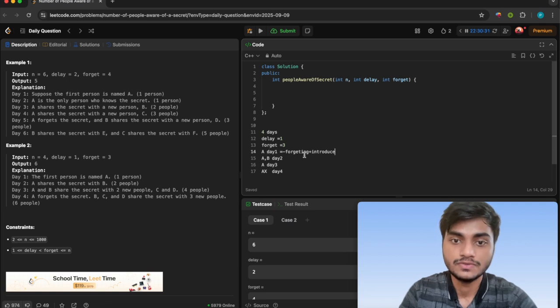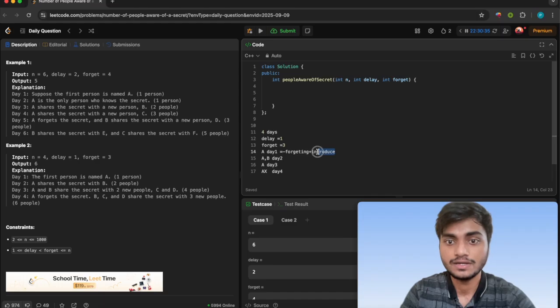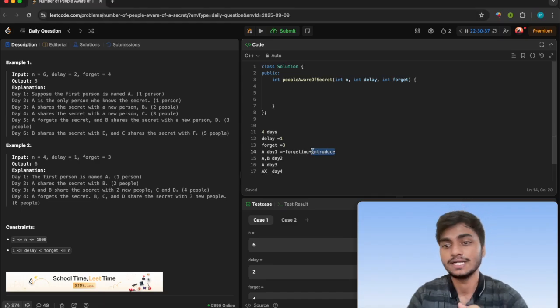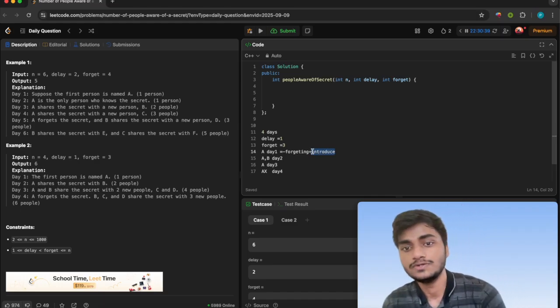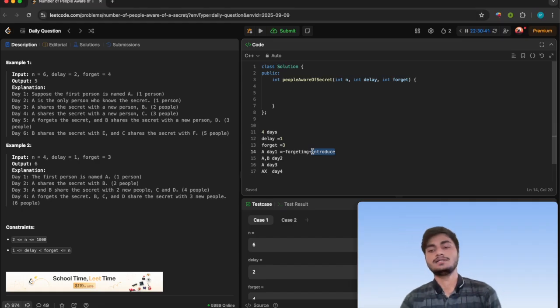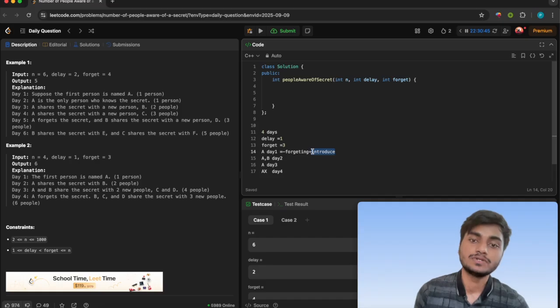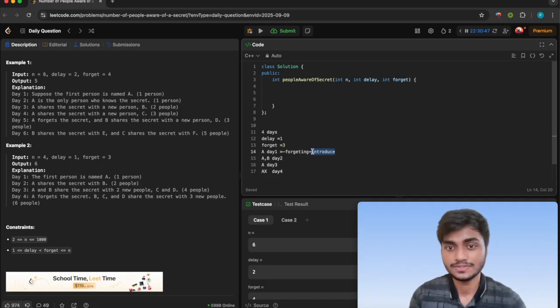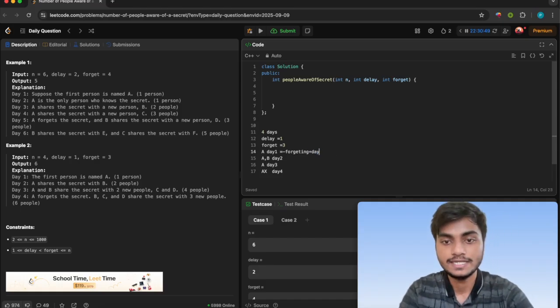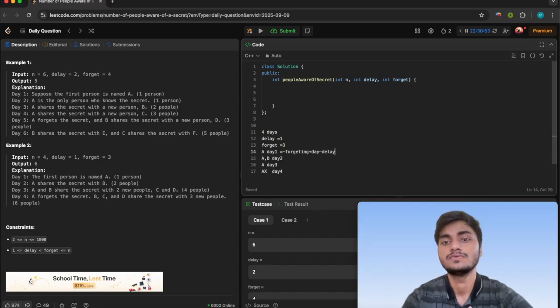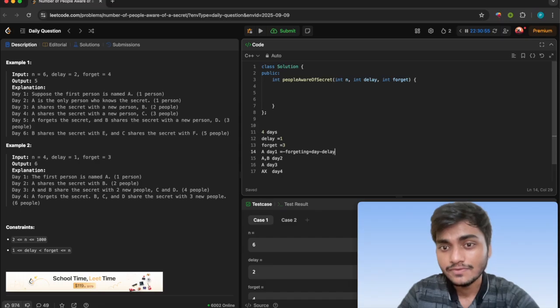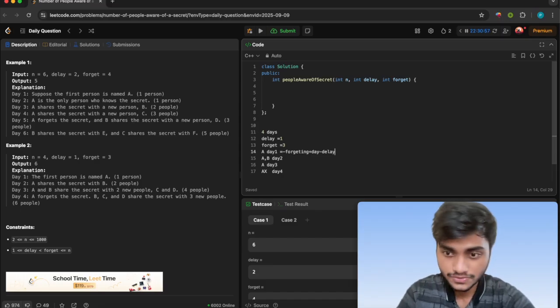On day 1 no one is getting introduced because there is a delay. If one person can introduce to one person, then the persons who are going to introduce new persons are those from day minus delay.